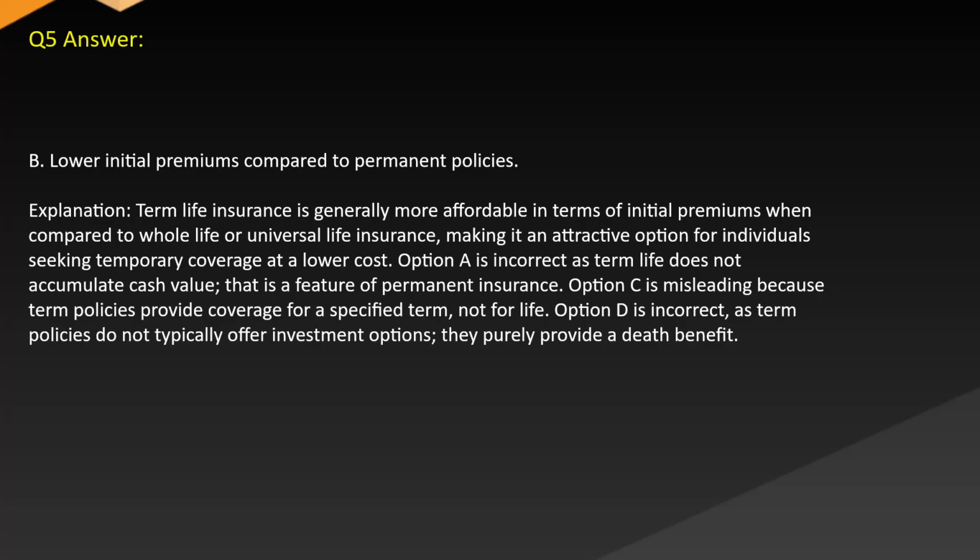Option A is incorrect as term life does not accumulate cash value, that is a feature of permanent insurance. Option C is misleading because term policies provide coverage for a specified term, not for life. Option D is incorrect as term policies do not typically offer investment options, they purely provide a death benefit.